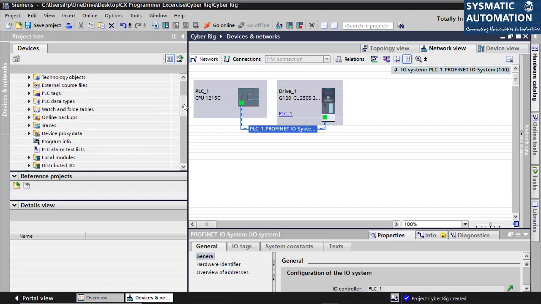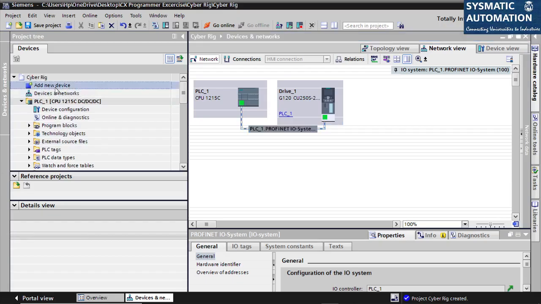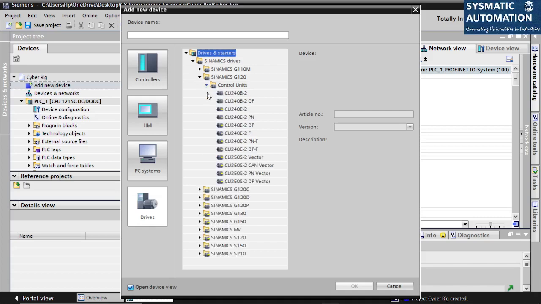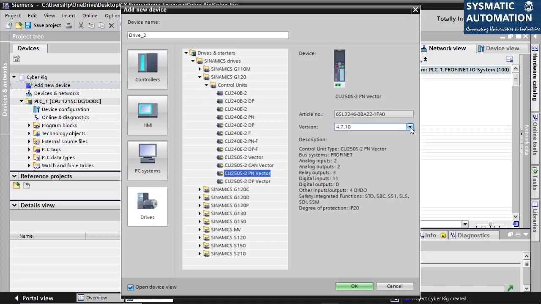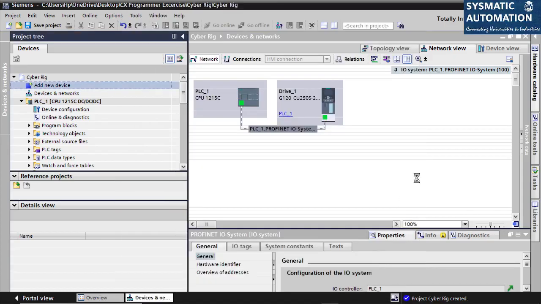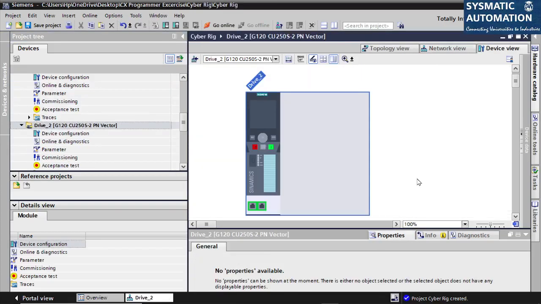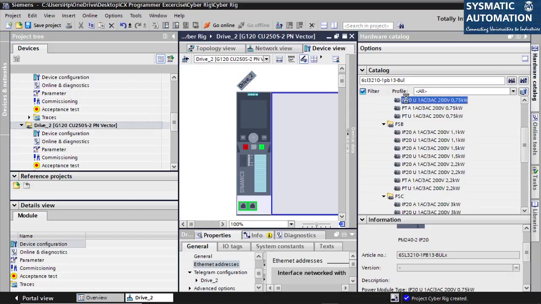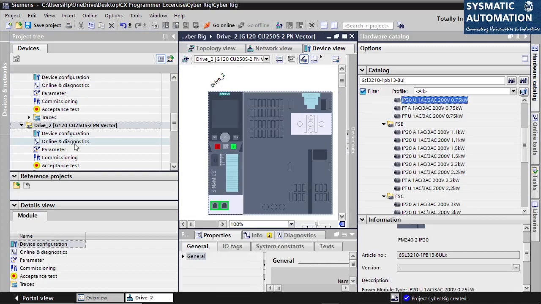Now once I added one drive, I will add one more drive. Add new device, drives G120, control unit, vector control, version 4.7. Then the hardware part, the same thing, right?